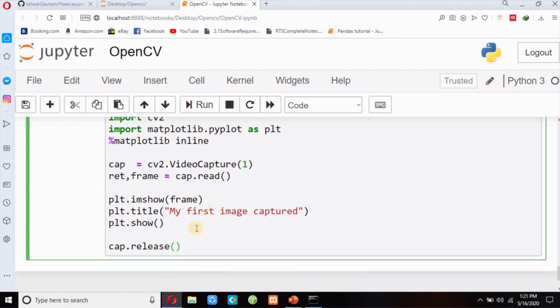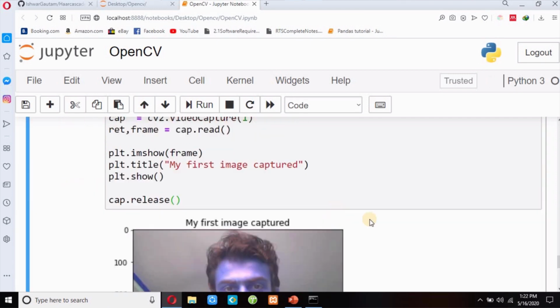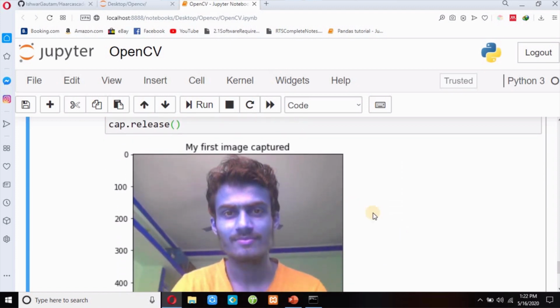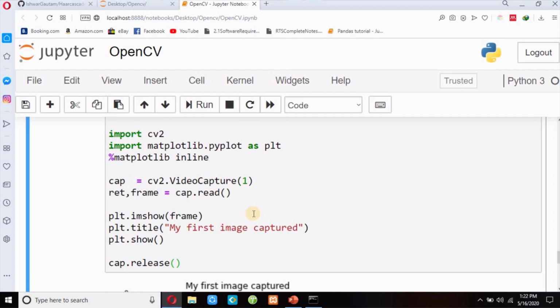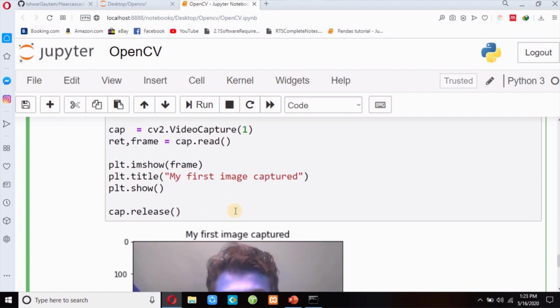Now I will execute this code, shift enter. So this is my first image being captured. In this way you can capture your image. I hope you are getting me. So this is the line of code to open my camera and this is the code to close my camera, and between these I have used these matplotlib functions. Means I have used plt from matplotlib, you can see here, and this is all the previous code. I have explained this in the matplotlib video, and I have successfully captured my image.